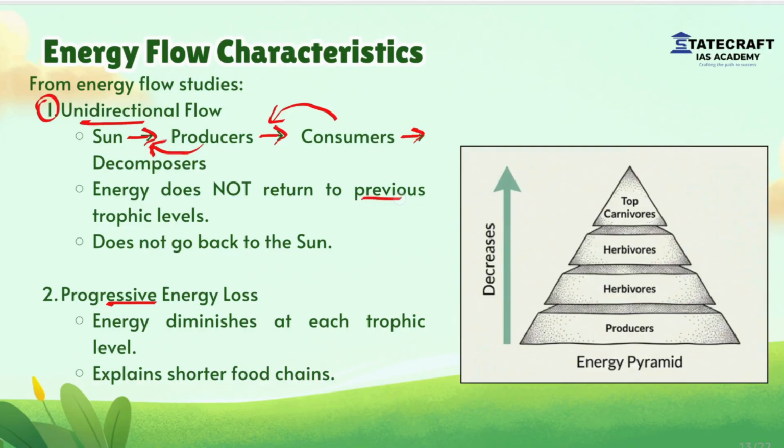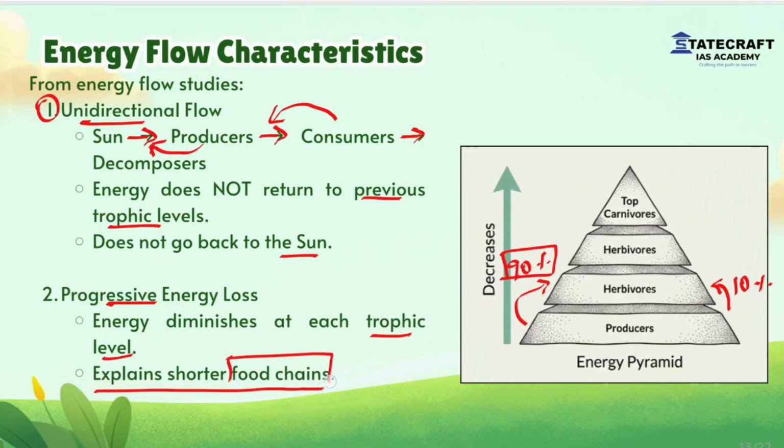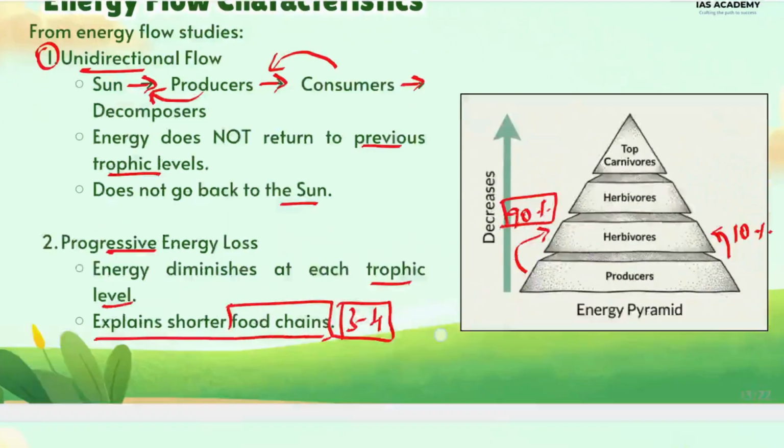Energy does not return to previous trophic levels, does not go back to sun. Then progressive energy loss. Energy diminishes at each trophic level, that we have seen earlier. When energy transfers from one trophic level to the next, around 90% of energy gets wasted and only 10% of energy is transferred. This explains the shorter food chains, which are limited to 3 to 4 trophic levels.